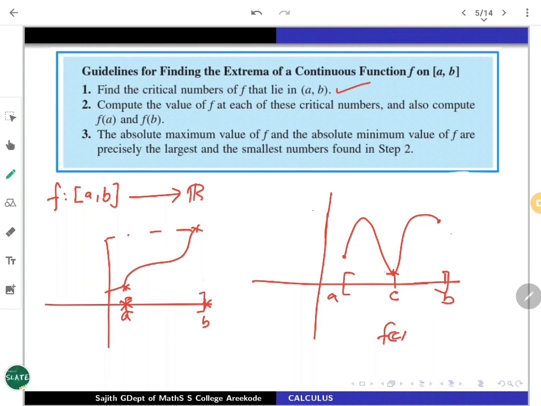Of course, it is going to be a critical point because f'(c) is 0 there. Now, there are other critical points here also, in the interior part.